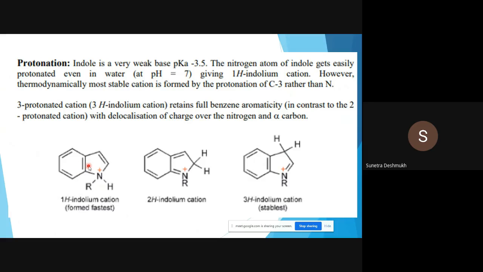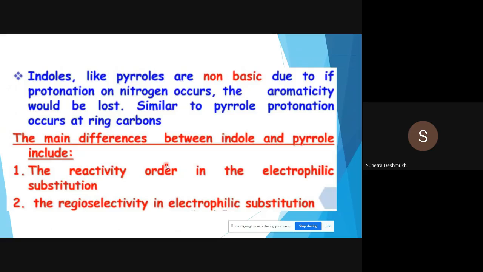Here the aromaticity is getting disturbed in the 1H-indolium cation also, so this one is not stable, and the same for 2H-indolium. If we arrange these, the 3H-indolium cation is highly stable compared to these two. Okay, next one, this we have seen in the previous